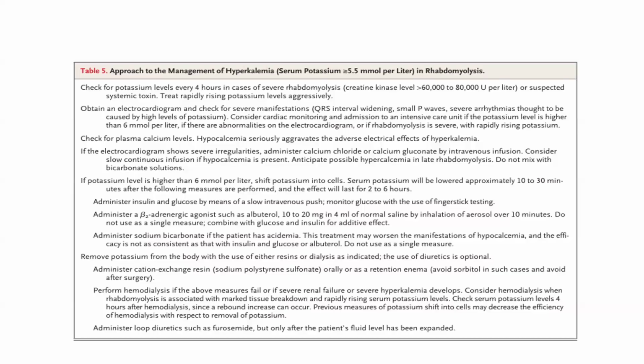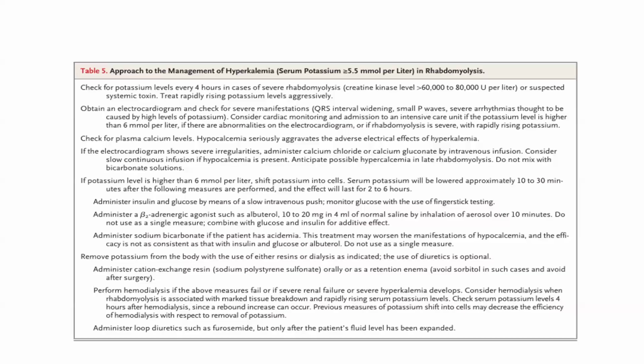Administer insulin and glucose by means of slow intravenous push and monitor glucose with the use of a fingerstick test. Administer beta-2 adrenergic agonists such as albuterol, 10 to 20 mg in 4 ml of normal saline, by aerosol inhalation over 10 minutes. Do not use a single measure; combine with glucose and insulin for additive effect.